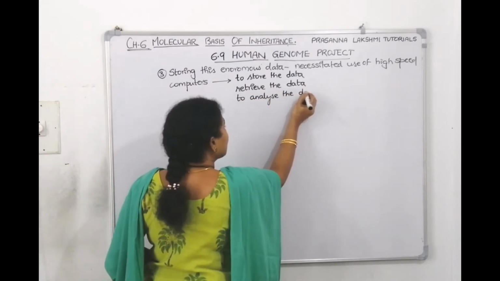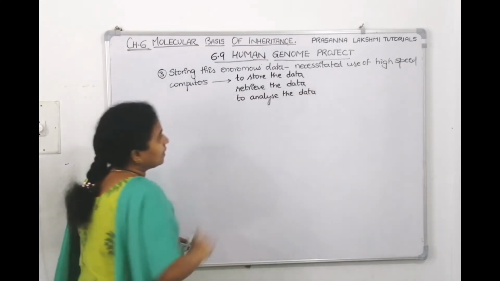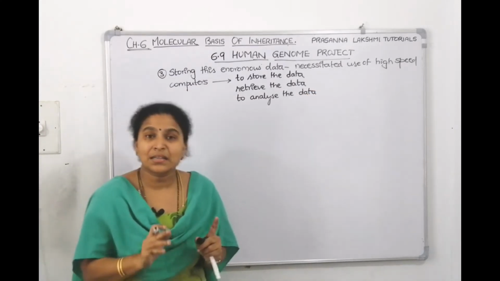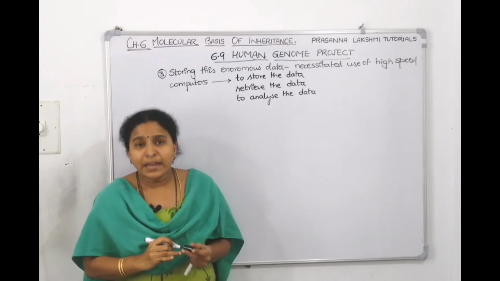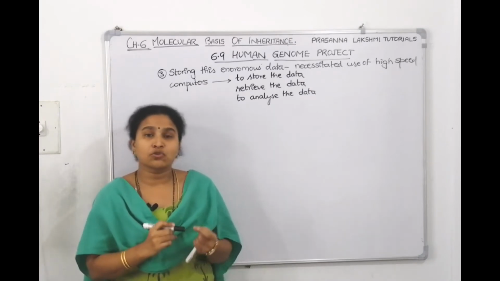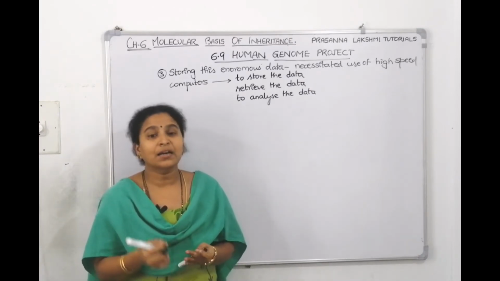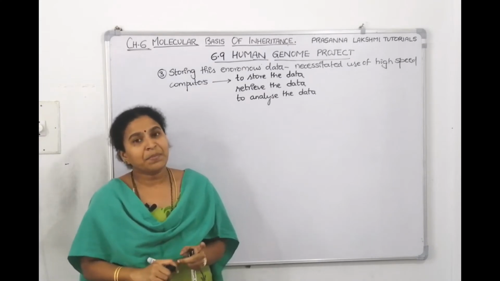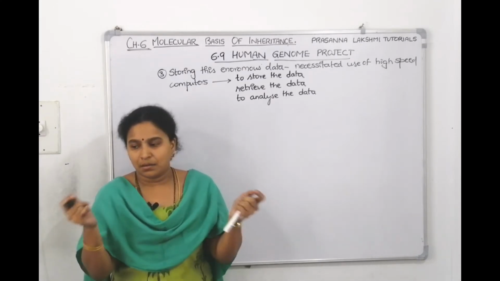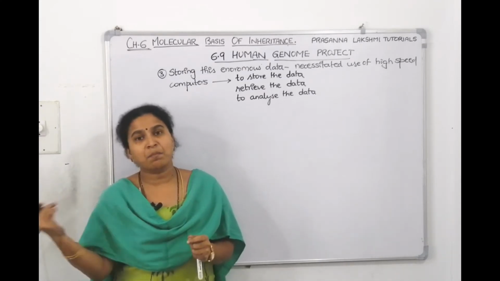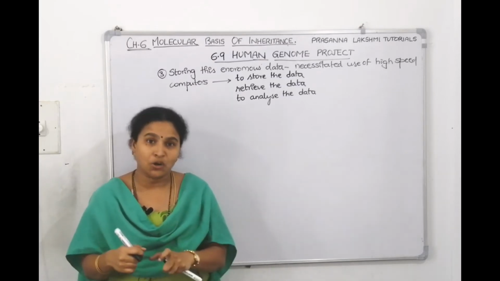Computer can analyze and it can tell that this much similarity is there, this much dissimilarity is there. That means we are bringing up a new science where biology is merged with technology.